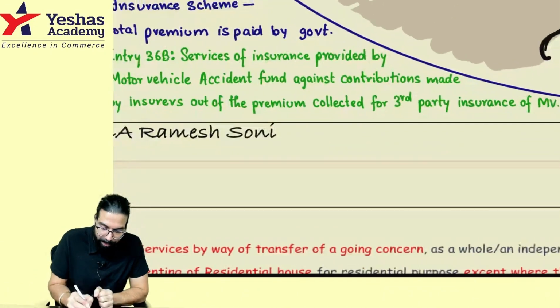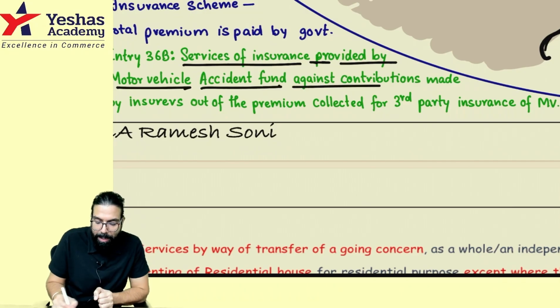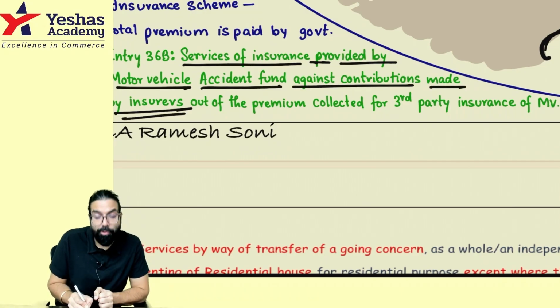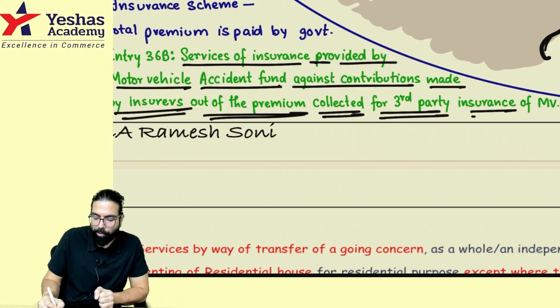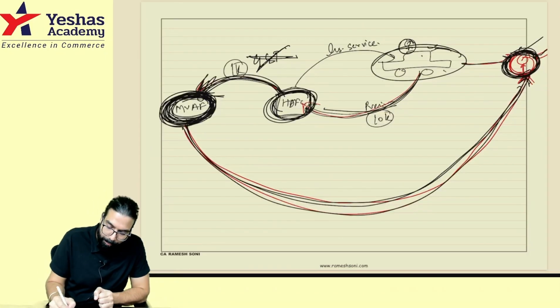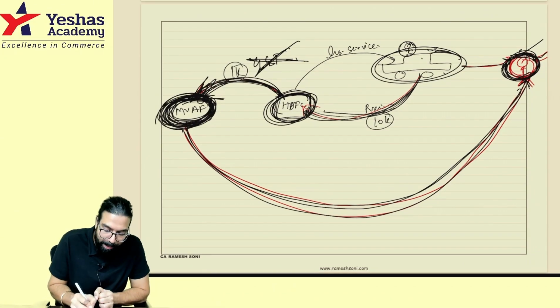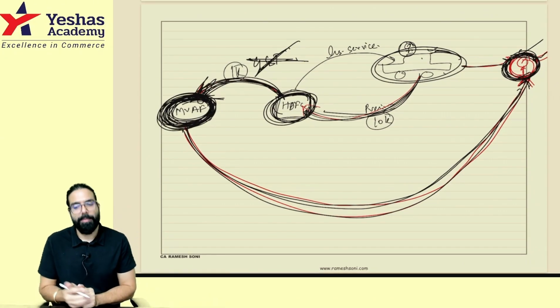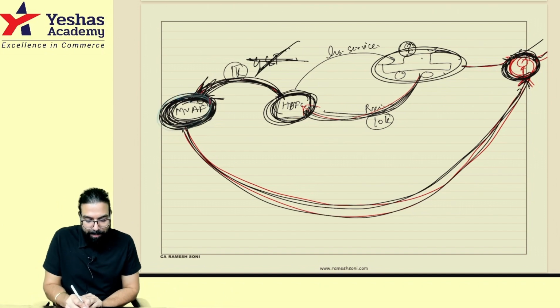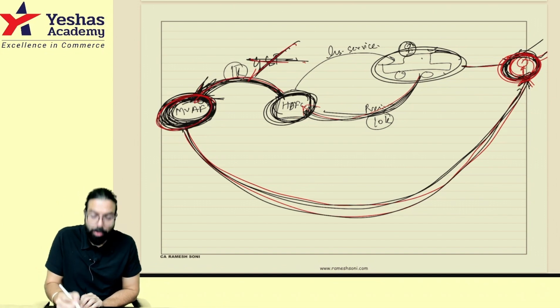That's all I have written over here. Services of insurance provided by whom? Motor vehicle accident fund against contribution made by insurers out of the premium collected from third party insurance of motor vehicles. So from the insurance premium, whatever amount is collected, these people will contribute an amount. On this amount there is no GST. The motor vehicle accident fund is also providing insurance services. Basically they are helping the victims of road accidents. Whatever premium they collect, there is no GST.